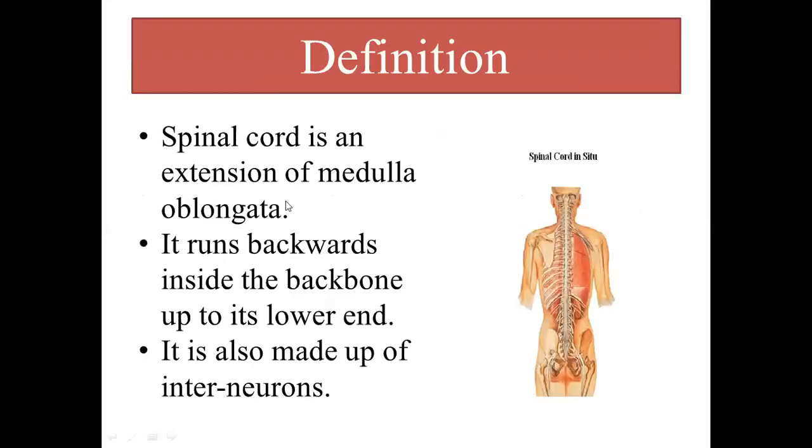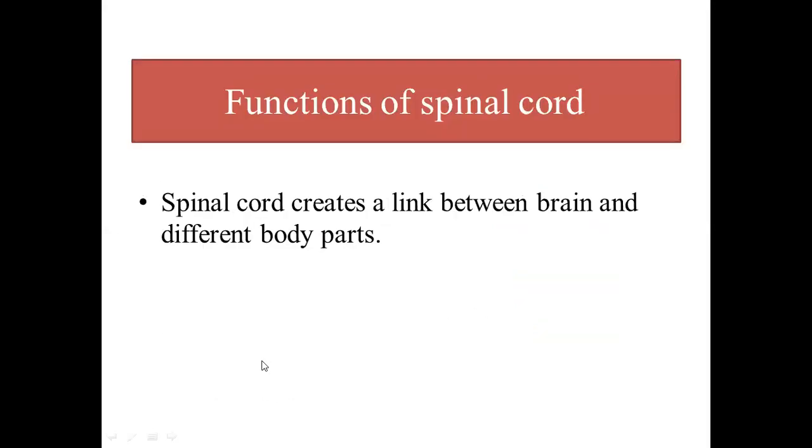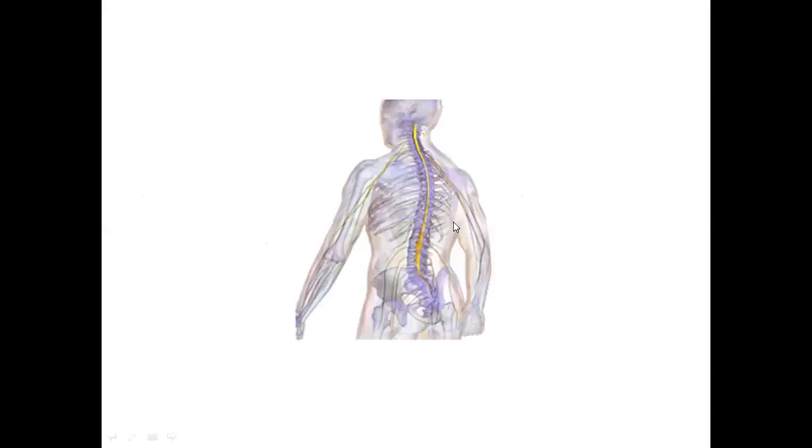Let me revise it. The extension of the medulla oblongata is the spinal cord, and it is present inside the backbone, and it is made up of interneurons. Then the two main functions of the spinal cord: number one, it acts as a link between the brain and the rest of the body parts, because it is present between the brain and the different body parts, so it connects or links our brain with the different body parts.